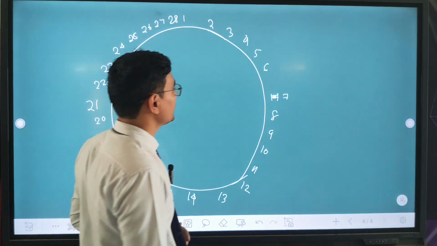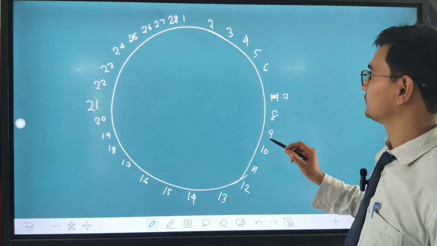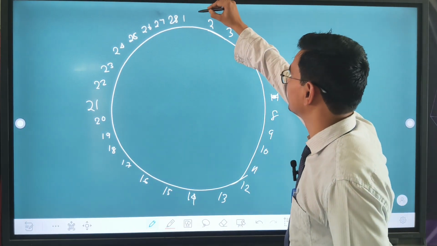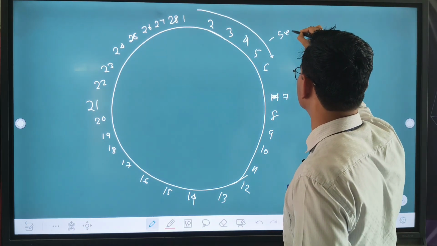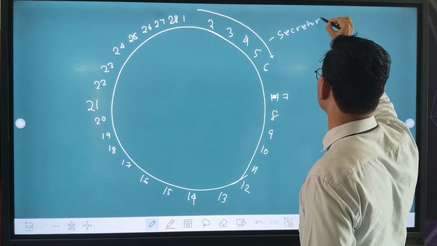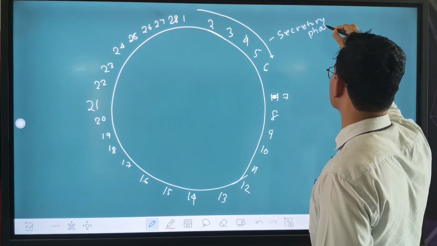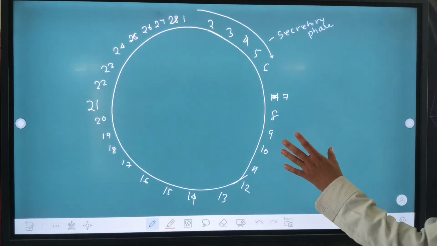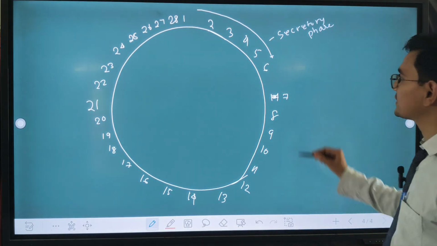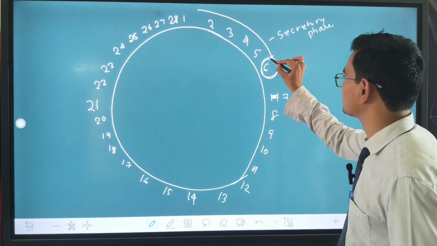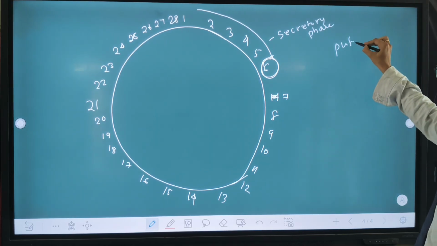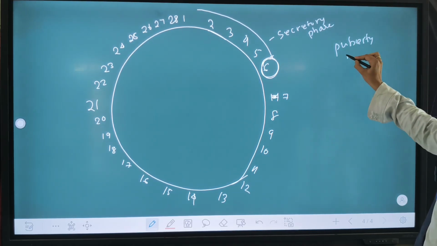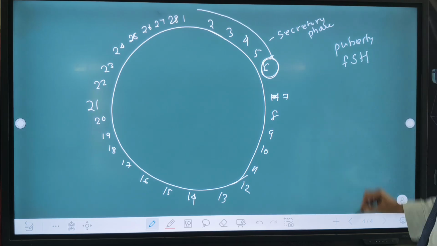Okay, this is the secretory phase. यहाँ पर menstrual flow होता है up to 1 to 5. जब 6 आ जाता है, when the female reaches puberty, anterior pituitary secretes FSH.